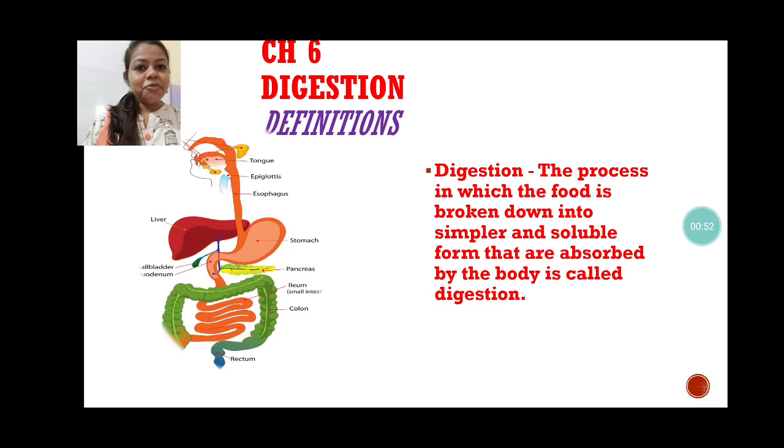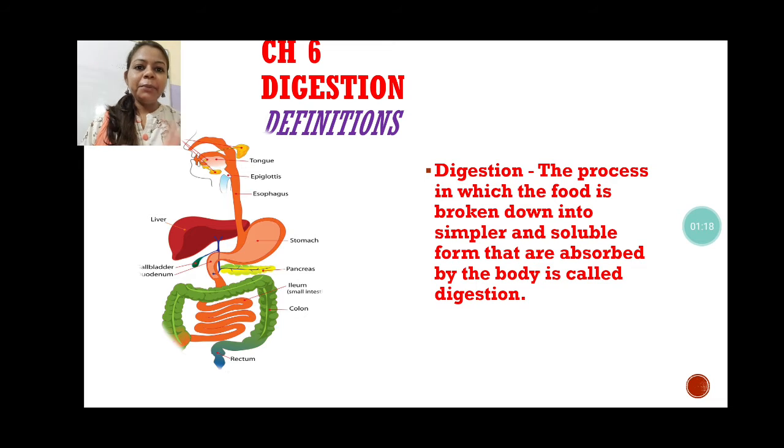That's why whatever food we are eating starts breaking down into smaller pieces, and this process starts in our mouth only. Whenever we are biting or chewing, it is converting into a paste, and this paste keeps on breaking again and again till it becomes a soluble substance that will be absorbed by the body.